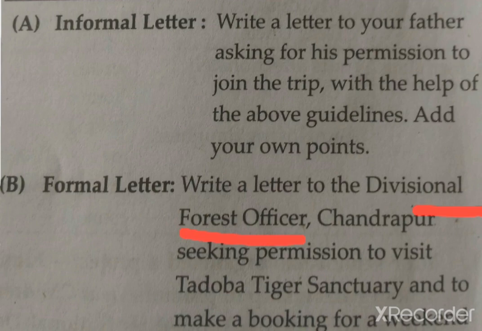The address is in the guideline. Receiver's address is given, and for the sender's address you should use your own. Your subject is seeking permission to visit Tadoba Tiger Sanctuary. Okay, understand, everyone? Listen, students, while writing the salutation, I already told you that you should mention the designation of that person.